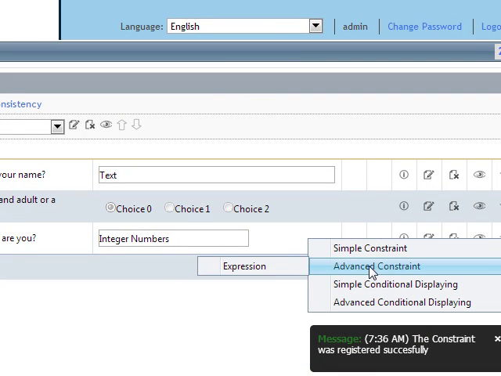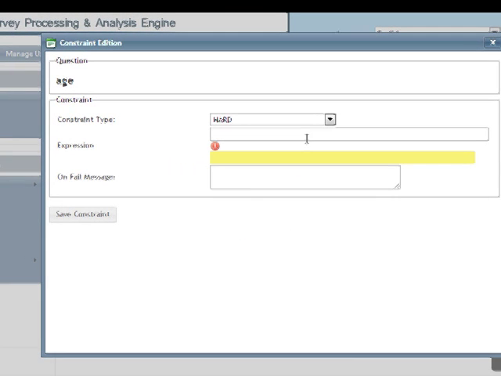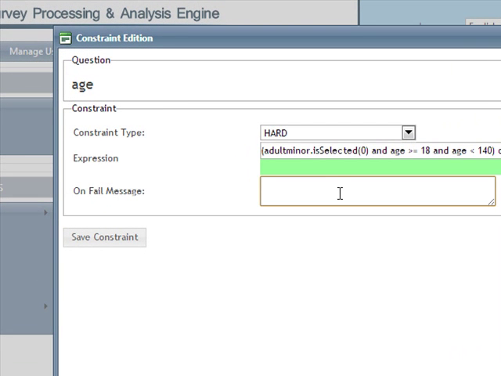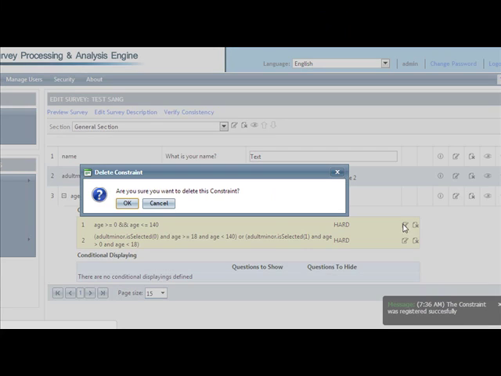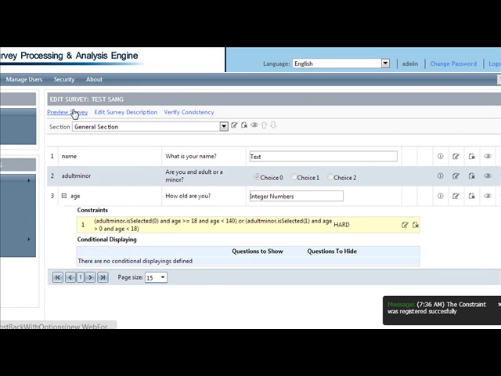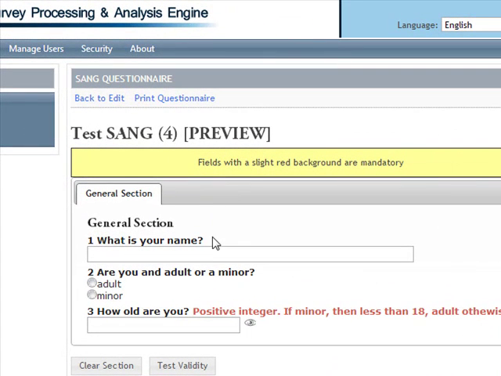So we go back to our age and we build a so: positive integer if minor and less than 18, adult otherwise. And we are going to remove the previous constraint.